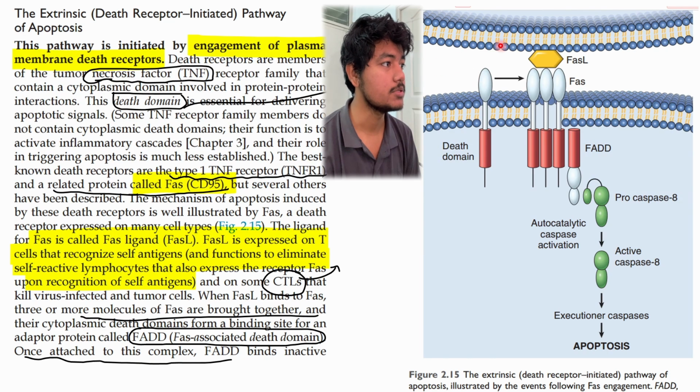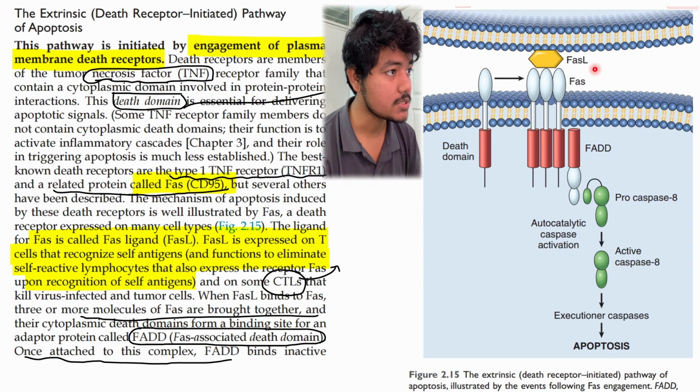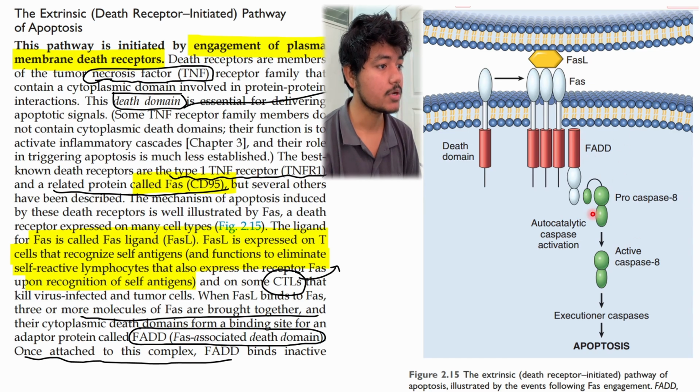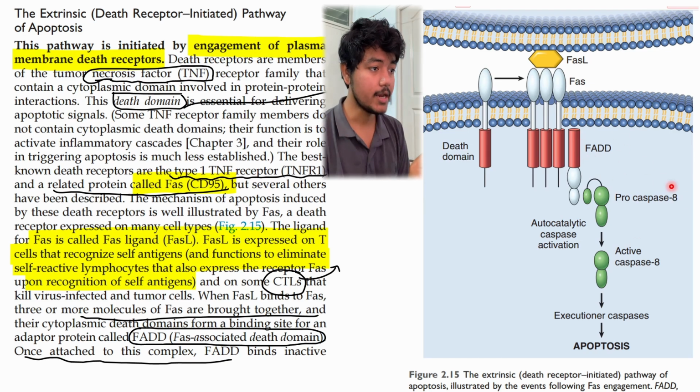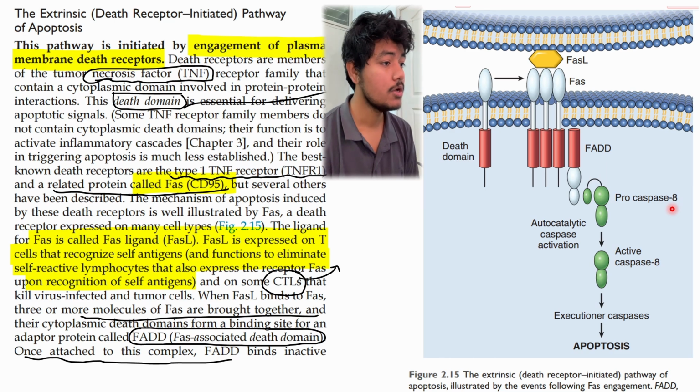As you can see in the picture, something is coming from outside. It is forming something called FASL. What is FASL? This is nothing but the FAS ligand. So we need a ligand which attaches to the receptor, and then signals go across these receptors, and there is formation of FADD and procaspase 8. I have highlighted this point many times in the previous lecture. If you have not seen it, you have to go and check that. In that lecture I told you that caspase 9 is for the intrinsic pathway and caspase 8 is for the extrinsic pathway.